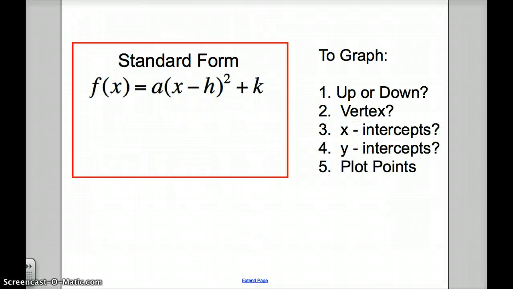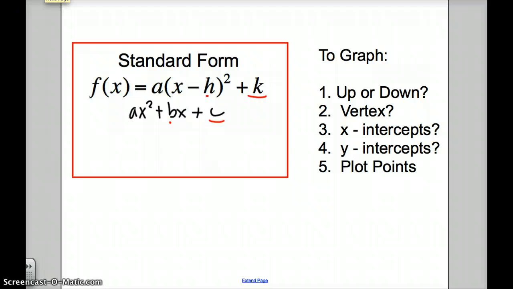So the standard, easier graphing form is written like you see here: a times parentheses x minus h squared, plus k. So this is very different than ax squared plus bx plus c. So c and k do not correspond. That's one important piece here. And of course b also does not correspond to h. They're going to be different values. So we're going to have to work with changing things to standard form because it allows us to find the information a little bit more quickly.